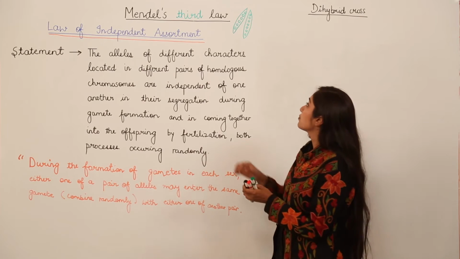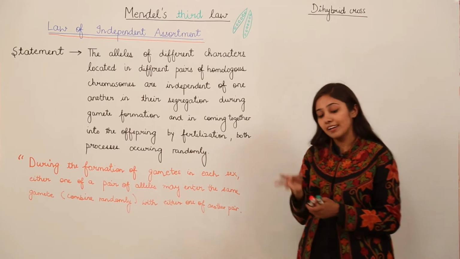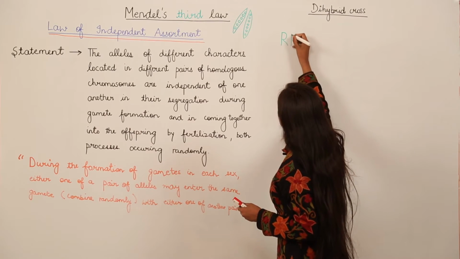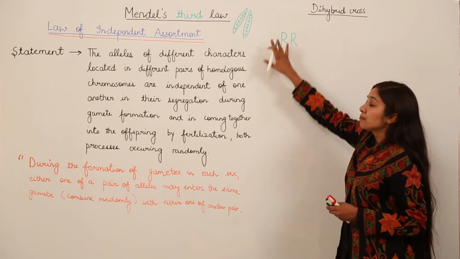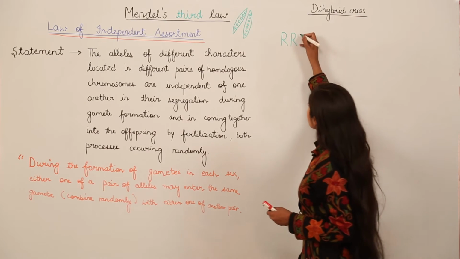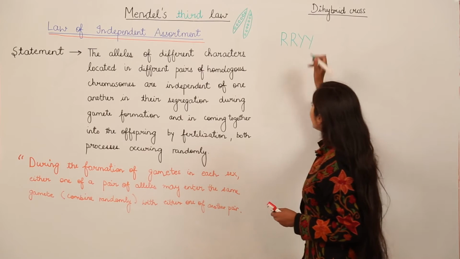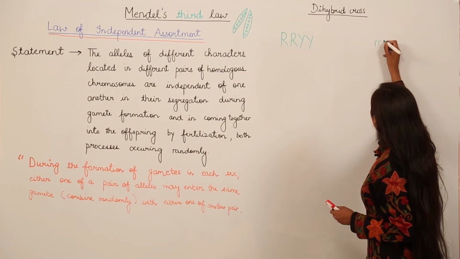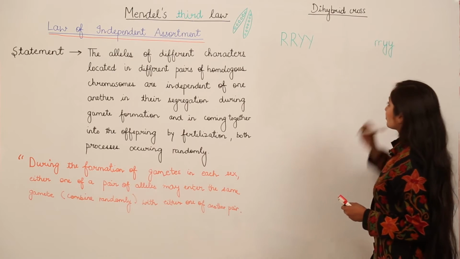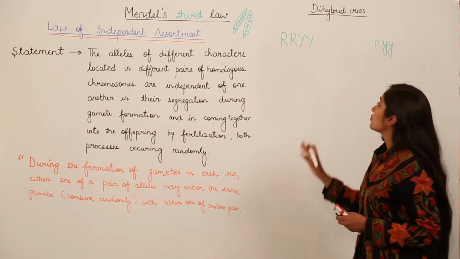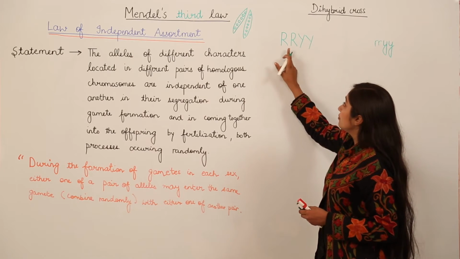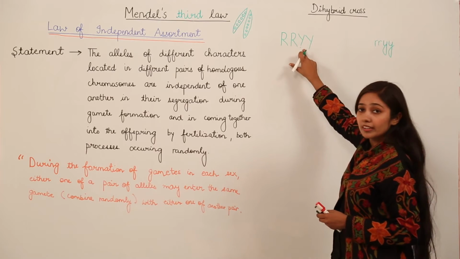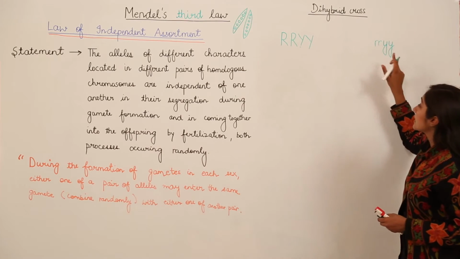We are going to discuss a cross in a pea plant, as Mendel did. So we have round seeds, this is a pure true-line trait, round seeds with yellow cotyledons, and wrinkled seeds with green cotyledons. Mendel did a cross between a plant which was homozygous for round seeds and yellow cotyledons and a plant homozygous for wrinkled seeds and green cotyledons.